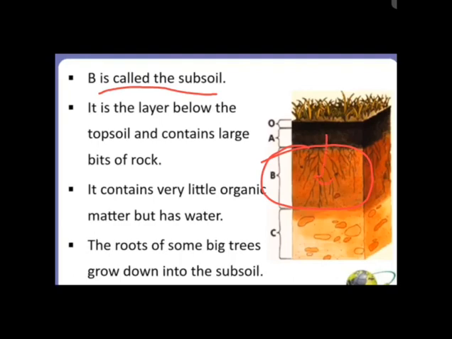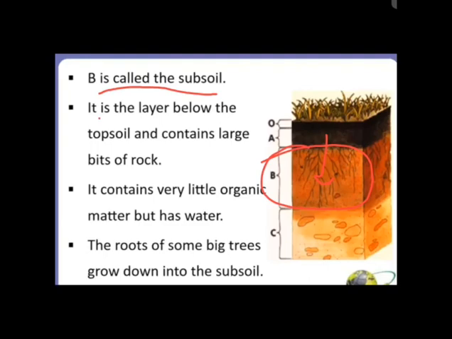Like the topsoil, it contains variable amounts of sand, silt and clay with small pebbles, but this layer lacks humus. The topmost layer contains a very good amount of humus, but the subsoil does not have a sufficient amount of humus. So that is why this layer is light in color.